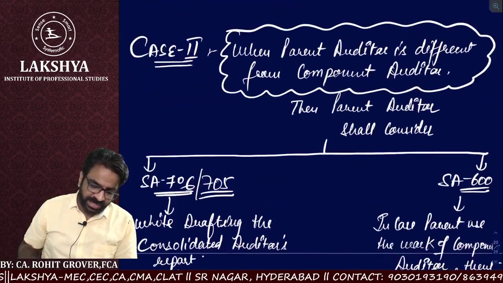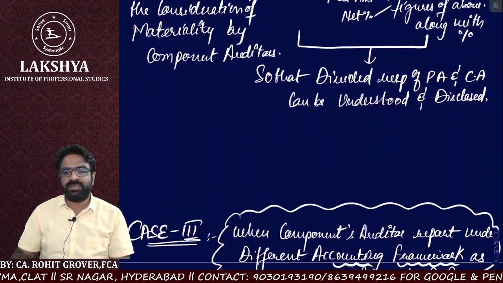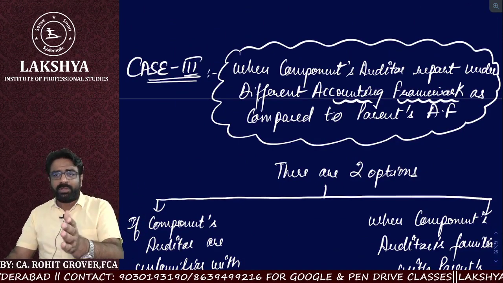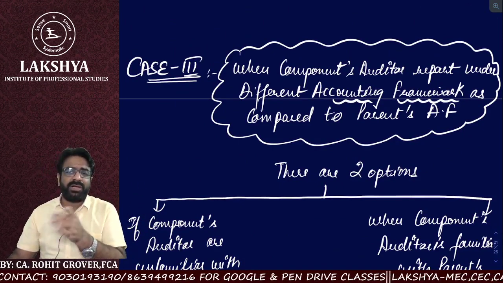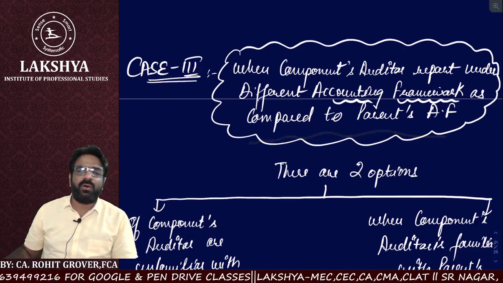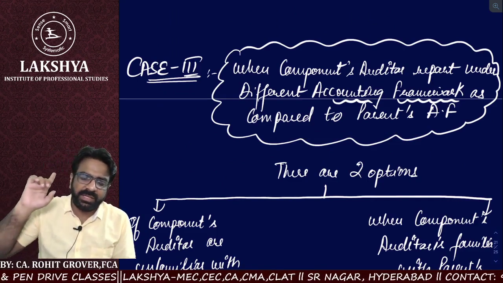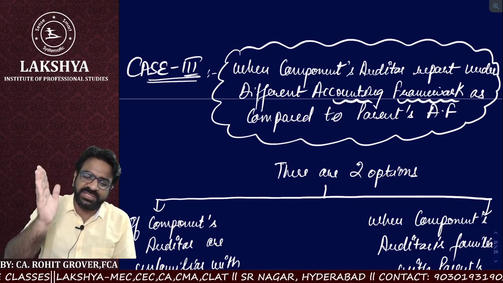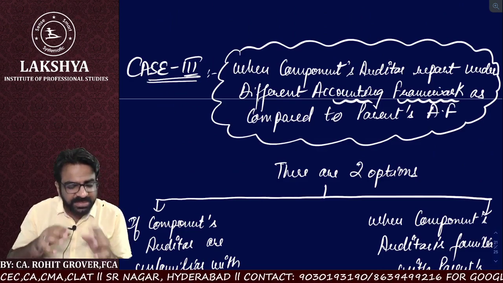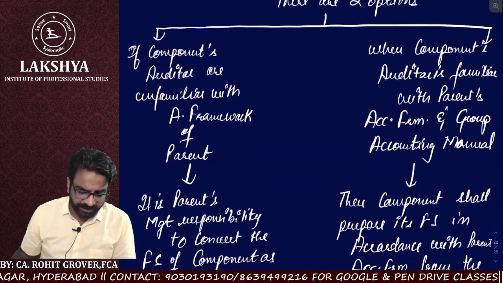So this is what brings an end to case number 2 when the parent auditor and the component auditor are involved. I hope everyone understood. When the component auditor reports under a different accounting framework as compared to the parent's accounting, then I already gave you an idea. What idea I gave you? That the components have to change their accounting framework as per the framework of the parent. Did I tell you or not? Yes, but there are a few little things you need. Very simple. I'll make it 120%.